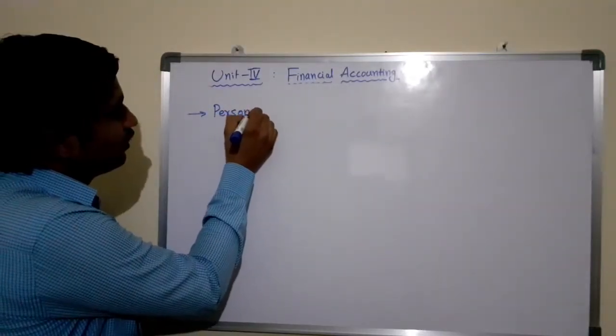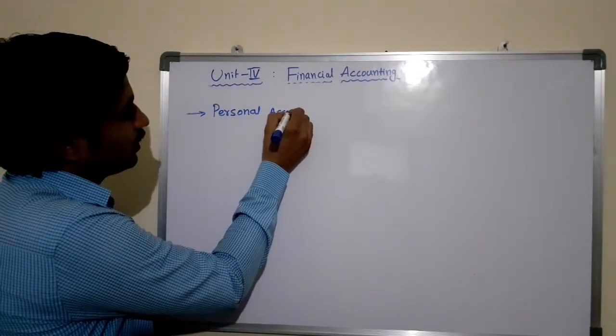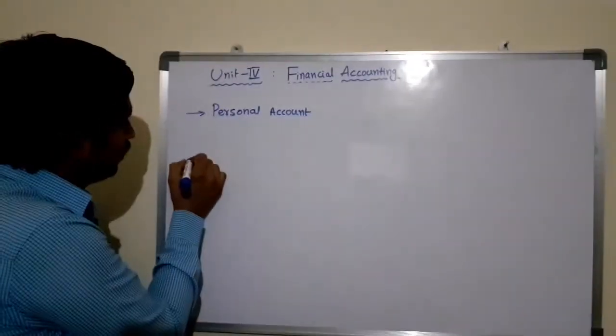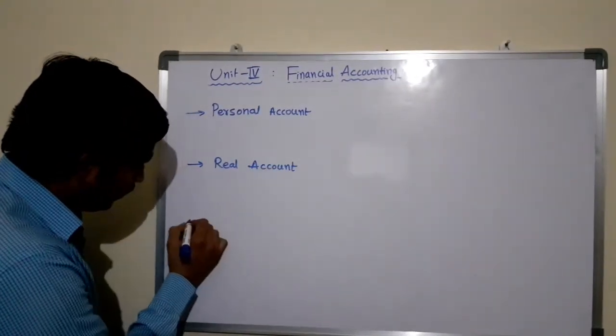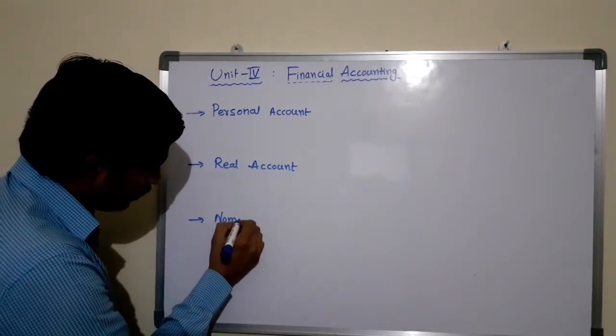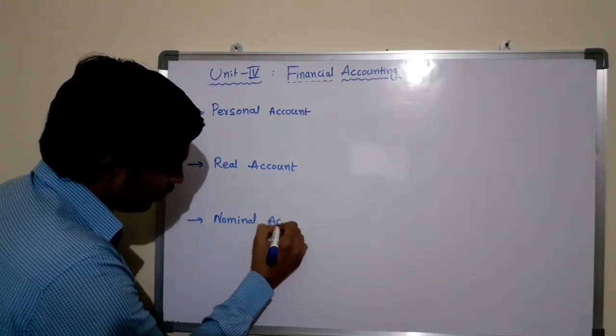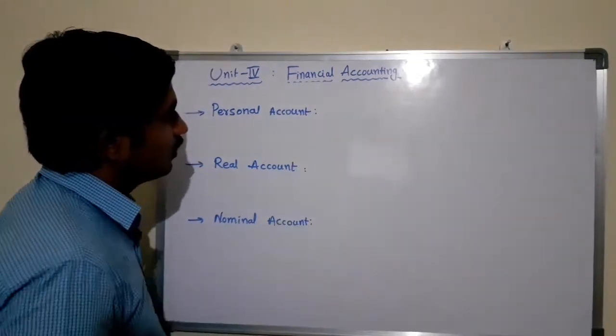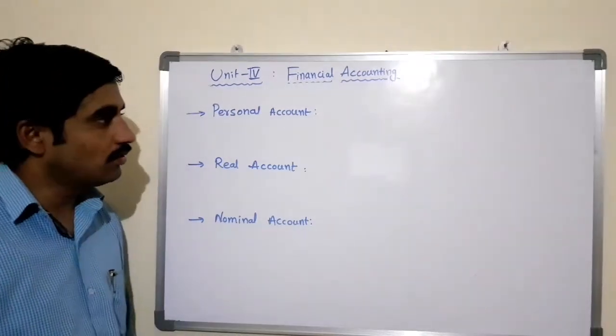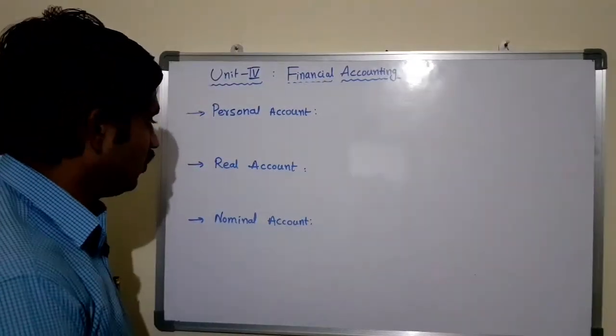So as we discussed in the classification of business transactions, we have three accounts, that is personal account, real account and the nominal account. They are the three different types of accounts based on the transactions: personal account, real account and the nominal account.